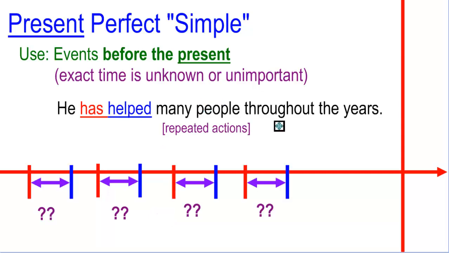You can also talk about repeated actions. He has helped many people throughout the years. So throughout the years, he started helping and then he finished helping. He started helping and then he finished helping, etc., etc. You see, you always have this starting and stopping in all of these situations. And again, we have no idea when these activities happened. So repeated actions that are finished also come in this category.